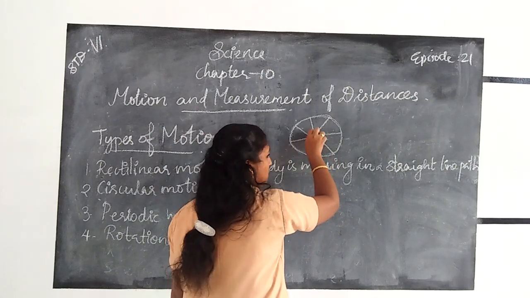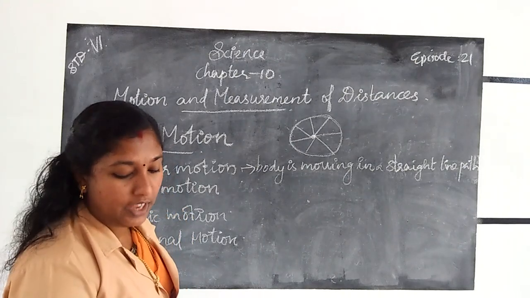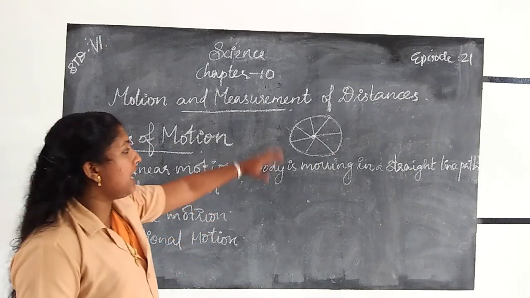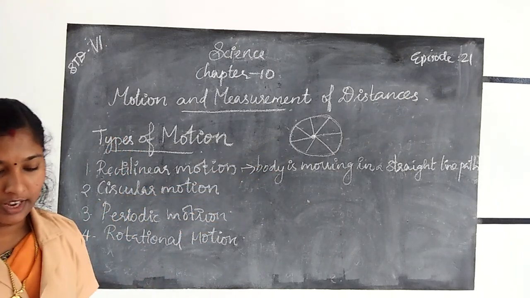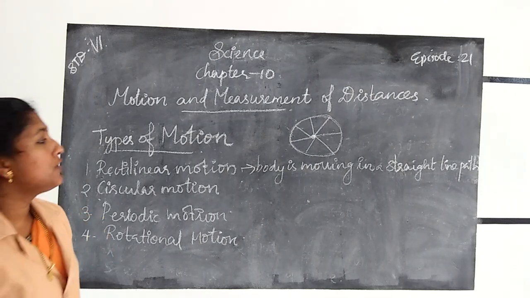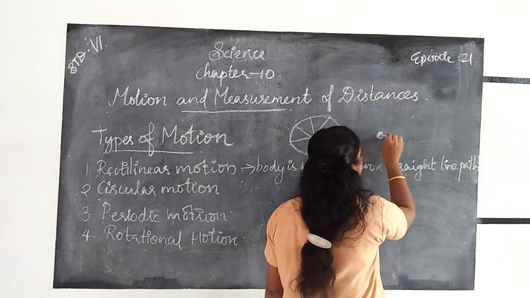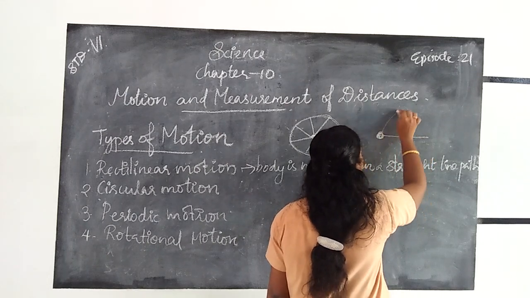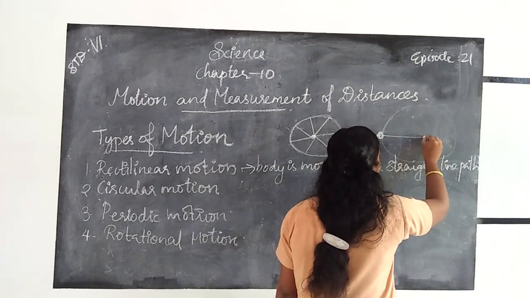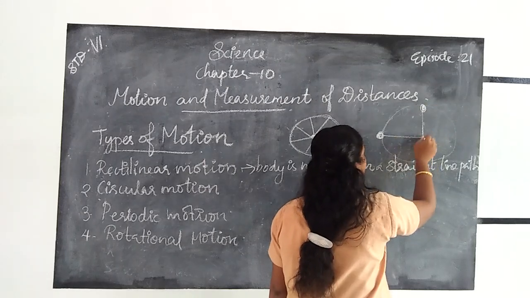In circular motion, the object remains at the same distance from a fixed point. Example for circular motion, the motion of a stone tied to a thread. If a stone is tied to a thread, then we move the thread in a circular direction. That motion is called circular motion, and also the distance from the fixed point is equal.